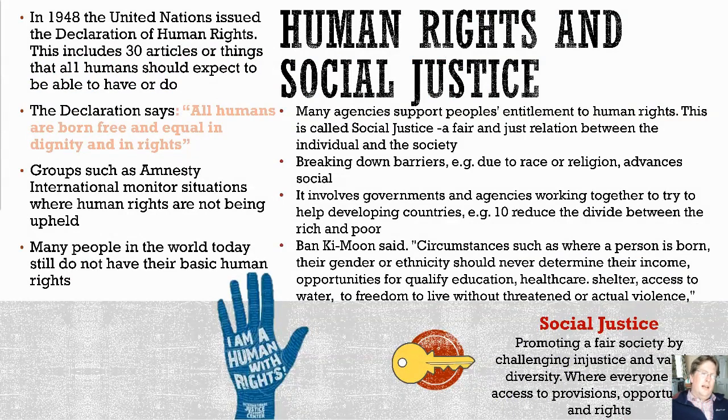For Christians and for humanists, the Human Rights and Social Justice Declaration is really, really important. Created in 1948 after the Second World War, it includes 30 statements or articles or things that humans should expect to be able to have or to do. At the beginning, it says, all humans are born free and equal in dignity and in rights.